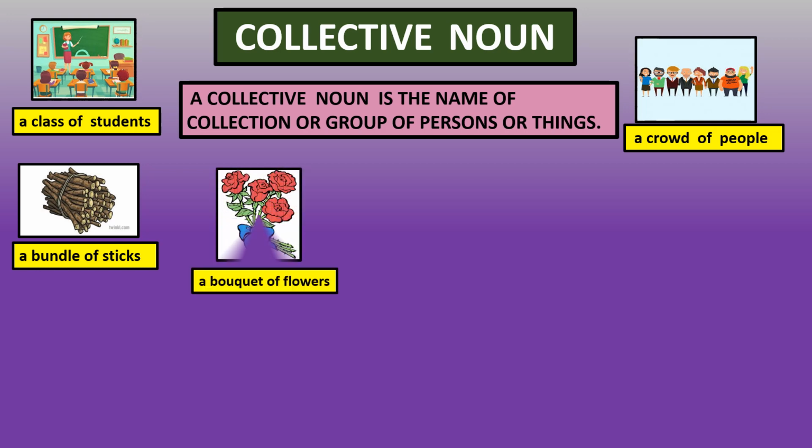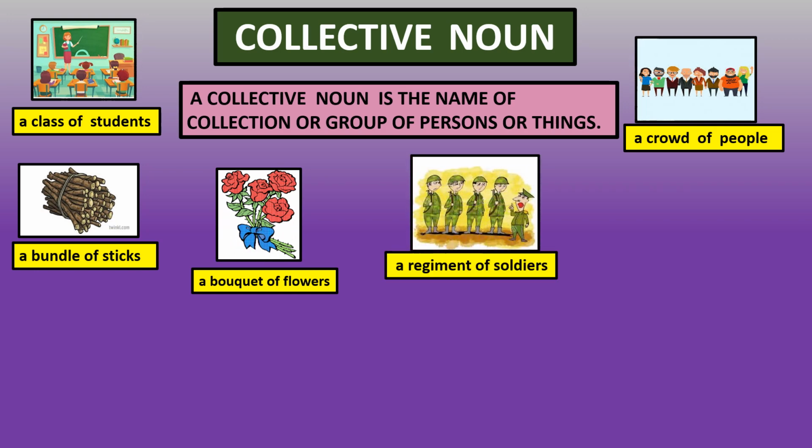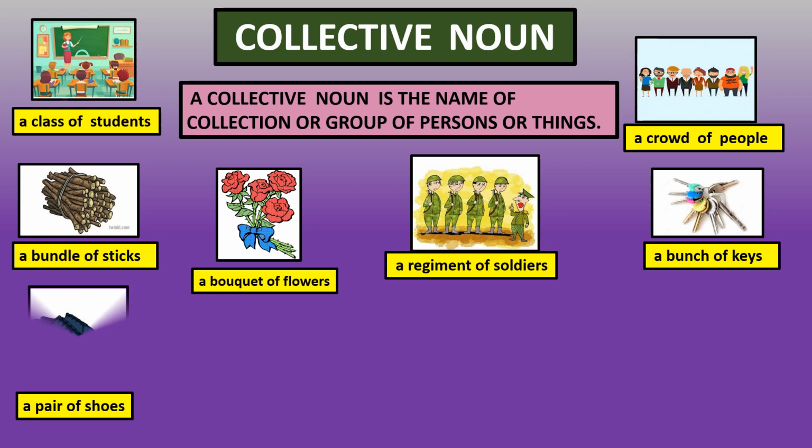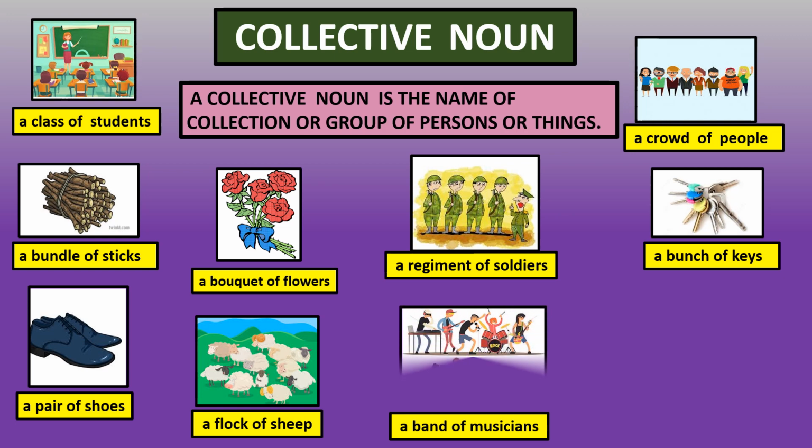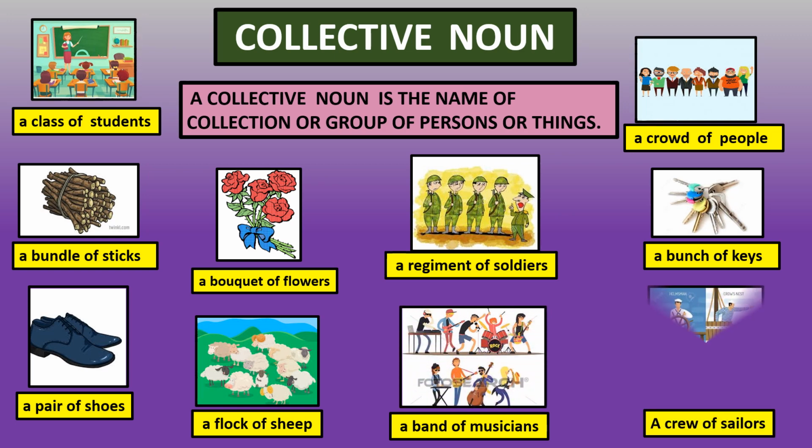A bouquet of flowers, a regiment of soldiers, a bunch of keys, a pair of shoes, a flock of sheep, a band of musicians, a crew of sailors are all collective nouns. Because these are the collection of students, people, sticks, flowers, soldiers, keys, shoes, sheep, musicians and sailors. So, a collective noun is the name of a collection or group of persons or things.